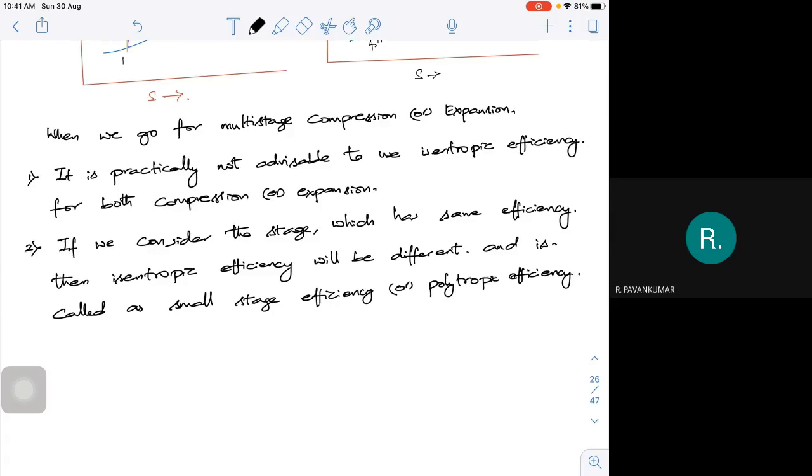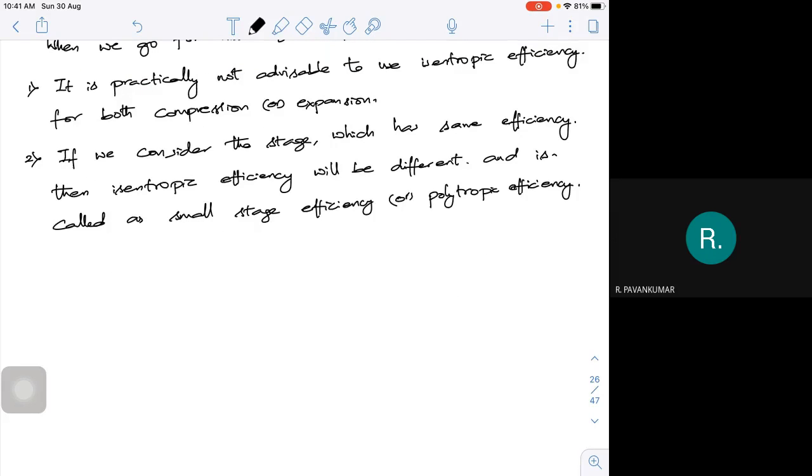See, when I go for polytropic efficiency, the noticeable difference we see is that this difference is independent of the corresponding property variations.